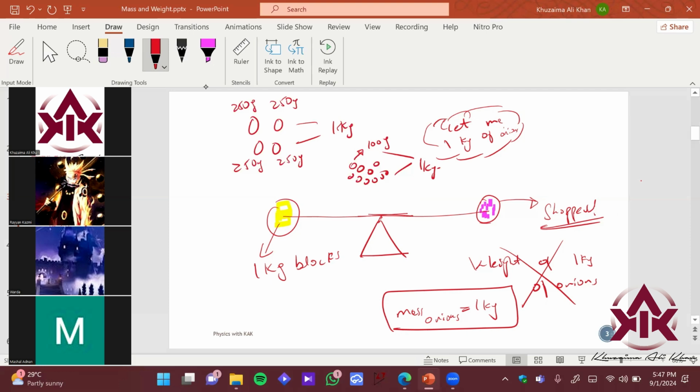You cannot say that my onions' weight is 1 kilogram. It is 1 kilo of onions by mass, so that is a wrong idea over here. So does that make sense?